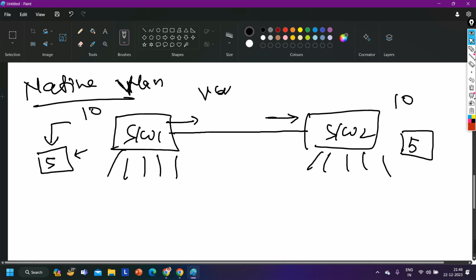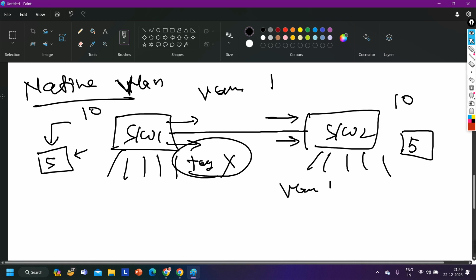By default, VLAN 1 is the native VLAN. So if switch 1 forwards a frame of VLAN 1 from the trunk link, it will not add any tag. And whenever switch 2 receives an untagged frame on the trunk link, it will come to know that this is a frame of VLAN 1.